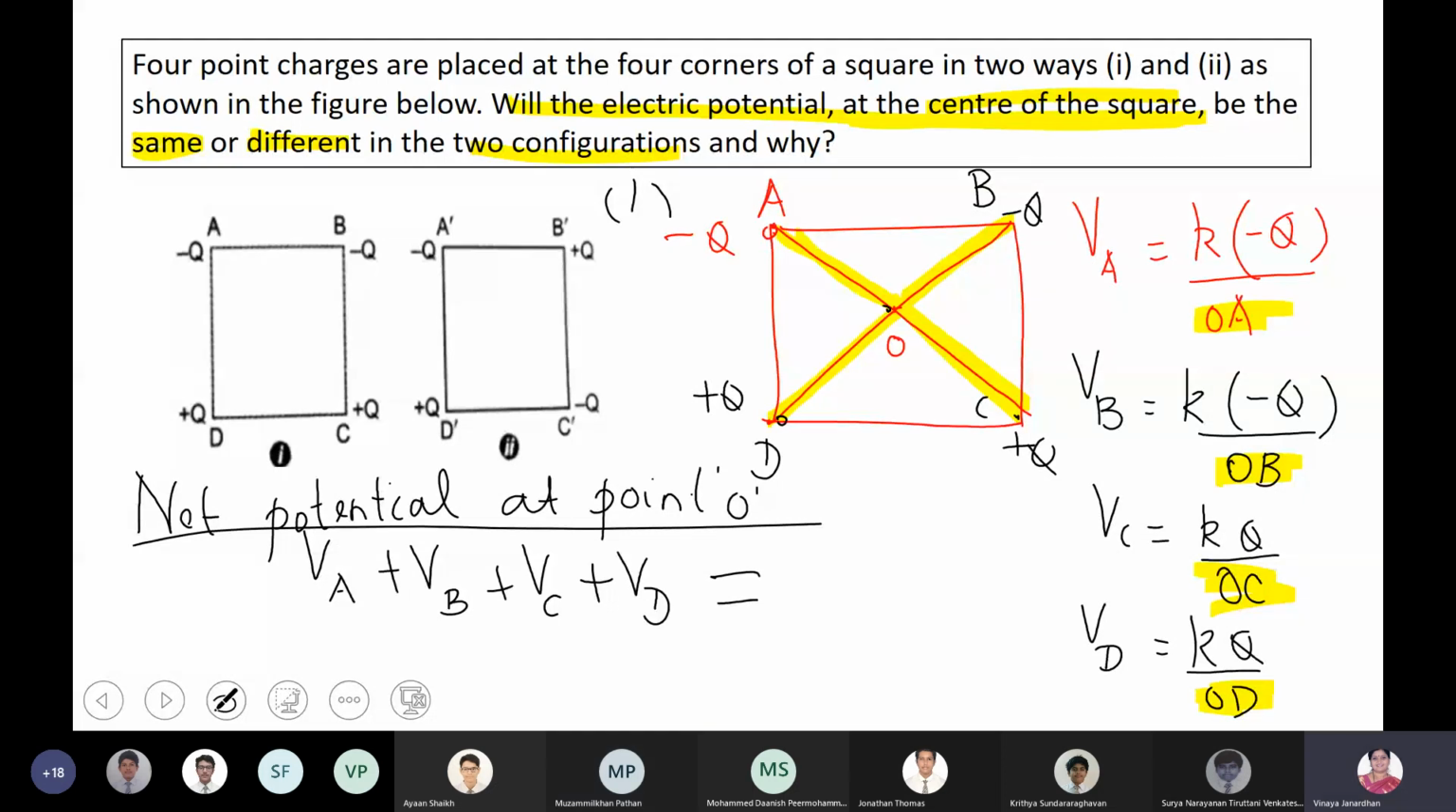Those who have completed this, can you find it for configuration 2? For the second diagram, can you find the electric potential at point O and see what the net potential will be?